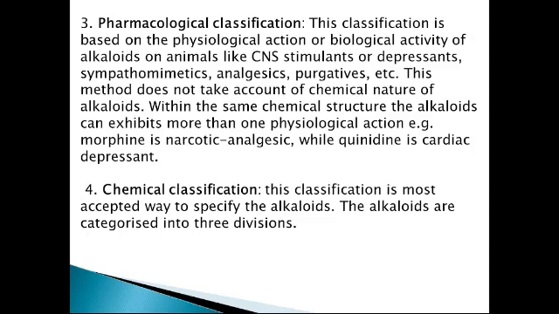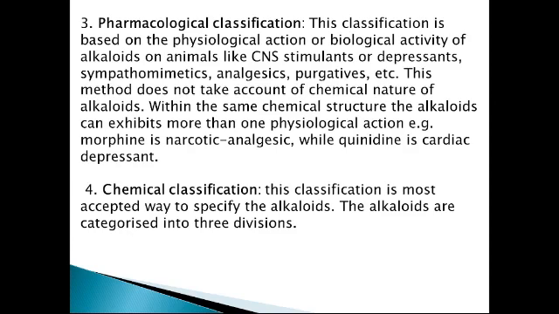Whatever the chemical nature, which type of ring is there and what is the chemical structure of that alkaloid, that will not be considered. Within the same chemical structure, the alkaloid can exhibit more than one physiological action. Example, morphine is a narcotic analgesic while quinidine is cardiac depressant.